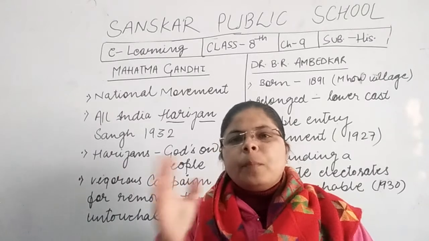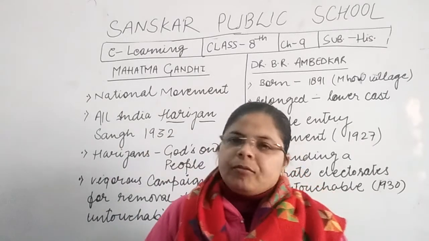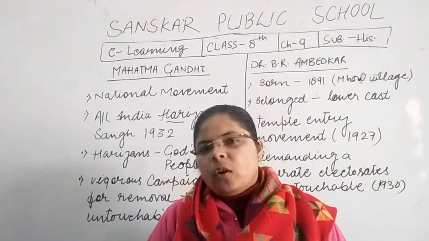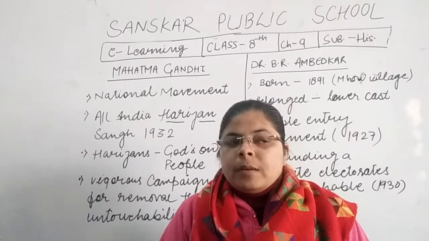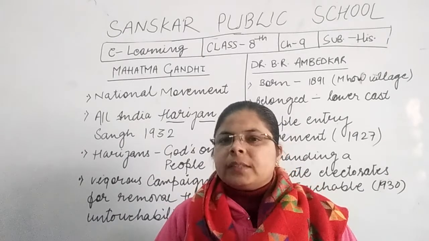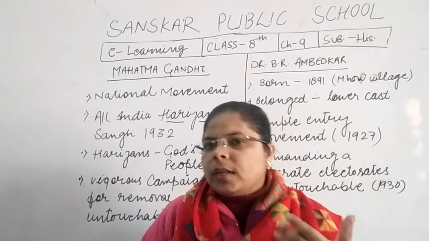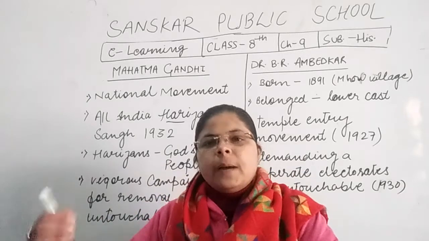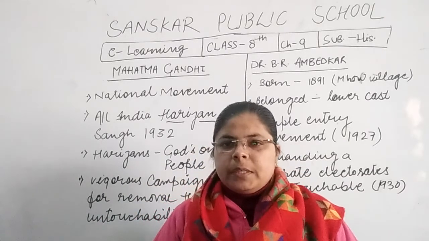That assembly also made a separate committee. That committee was called the drafting committee. So Dr. B.R. Ambedkar also became the chairman of the drafting committee, and he was responsible to finalize the constitution. Means that the Constituent Assembly prepared the proposals, clauses, and the articles mentioned in our constitution, but these clauses were finalized by Dr. B.R. Ambedkar, because he was the chairman of the drafting committee.